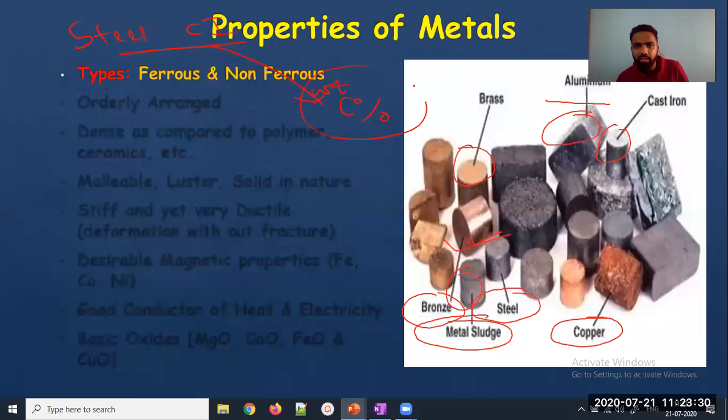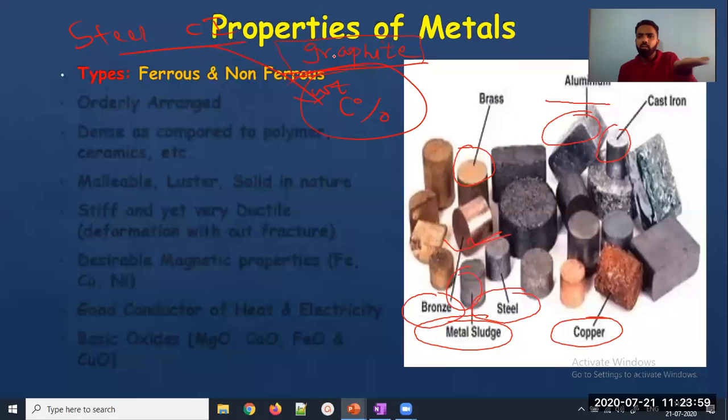If this value varies, you get different types of iron class. Steel has carbon percentage from some value to some value. Cast iron has carbon percentage from some value to some value. If it exceeds the limit of carbon in cast iron, then it is classified as graphite.